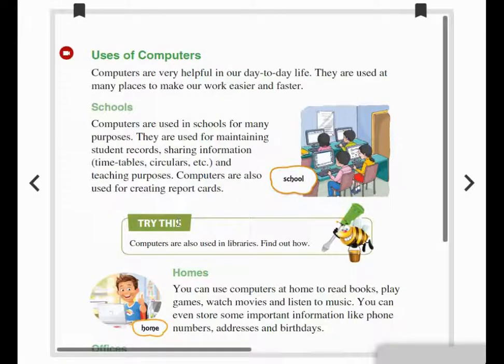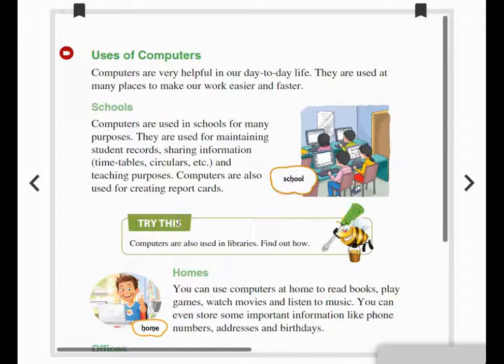See, children, now we are going to learn uses of computers. In this, we are going to learn what the uses are in various places. Computers are very useful in our day to day life. Yes or no? Yes, in our day to day life, we are using computers in many areas. They are used in so many places. It is making the work easier and faster.